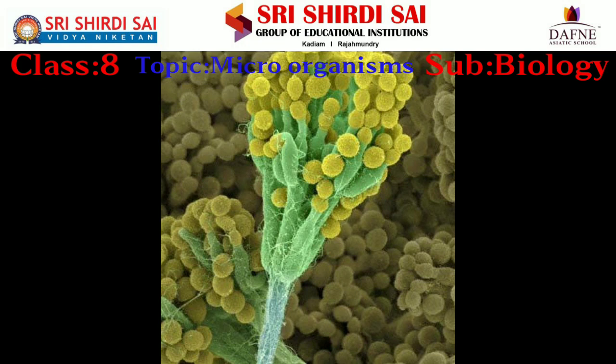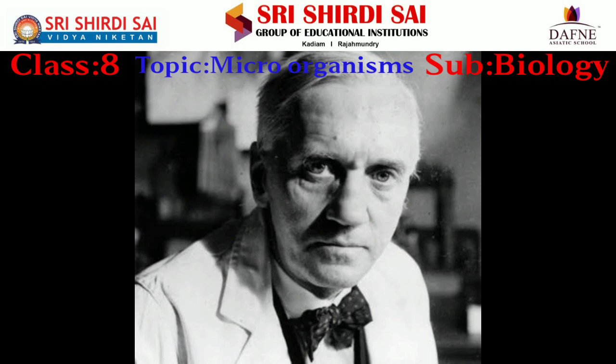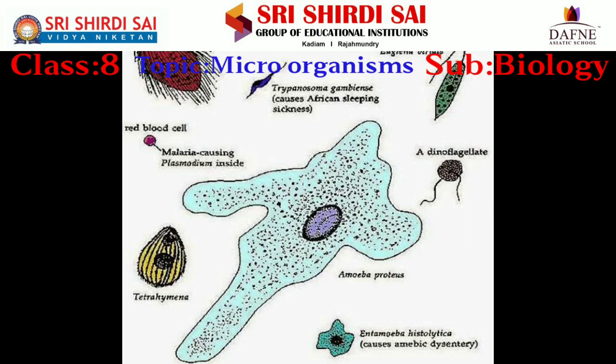And now coming to fungus. These fungus are the second category. One of the important things is penicillium, and this penicillium was discovered by Alexander Fleming. From this, penicillin was extracted and is used as an antibiotic. After that, protozoans.